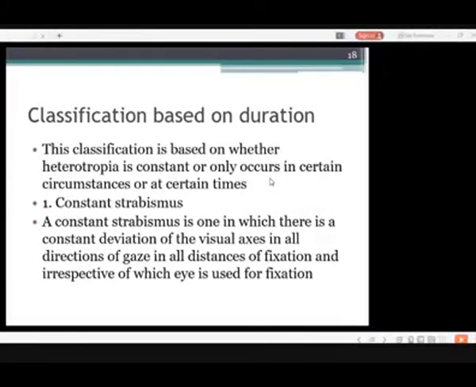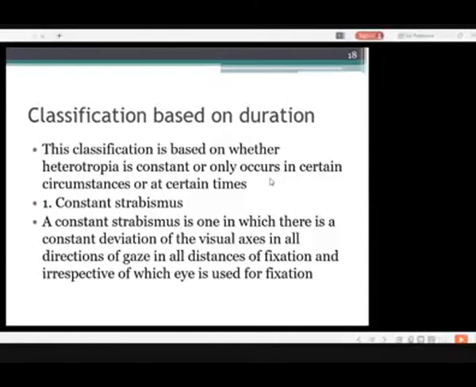Usually the mother complains in heterophoria, the squint, which is not present all the time. The mother complains that after playing outside, or after fever, or after some work like reading, my baby is developing squint. Otherwise, it is not present. So that is basically a phoria.